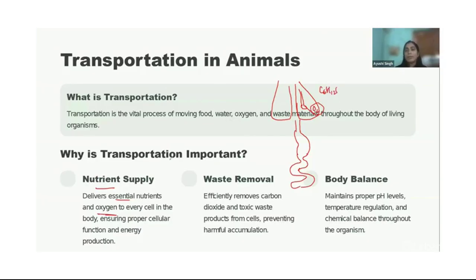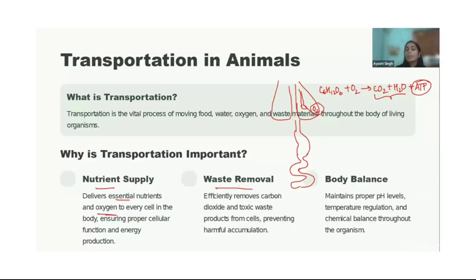These two combine to form CO2 plus H2O, and also ATP, that is energy. This energy is used to do different kinds of motion. CO2 and H2O become waste. CO2 is not required in an animal body, so it is supposed to be removed.